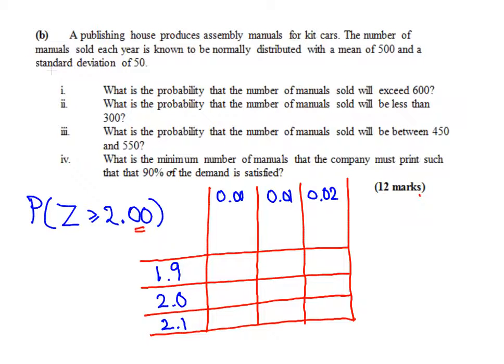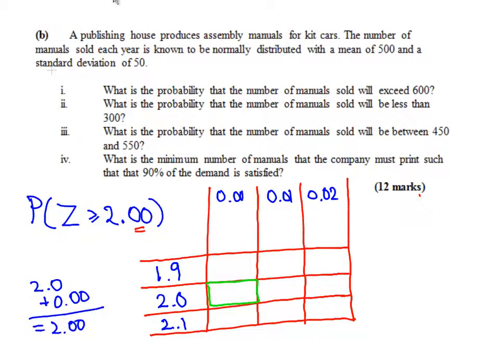This cell here gives us the probability we're looking for, because 2.0 plus 0.00 gives us 2.00. That's the way these tables work.